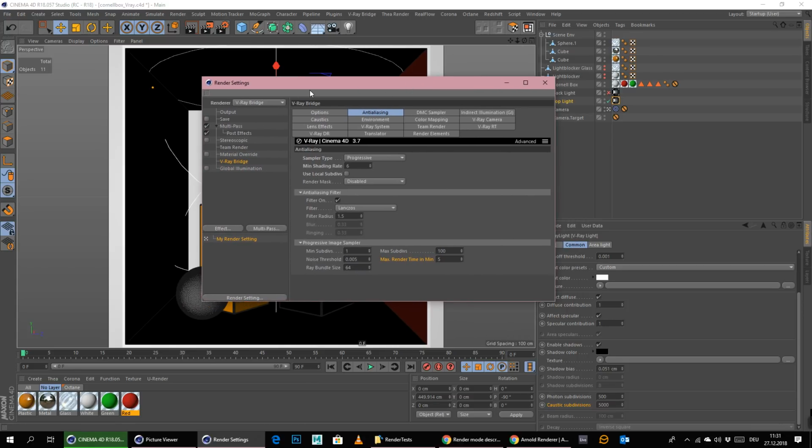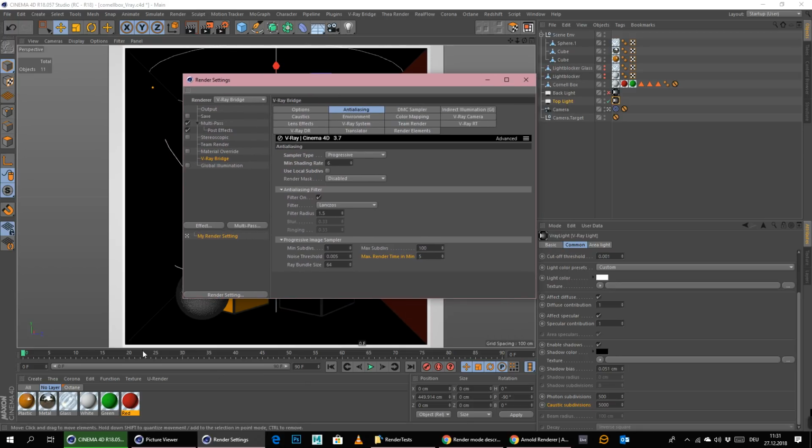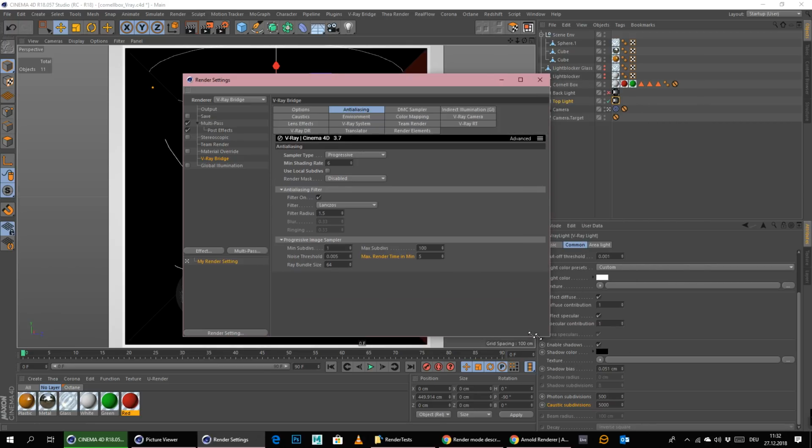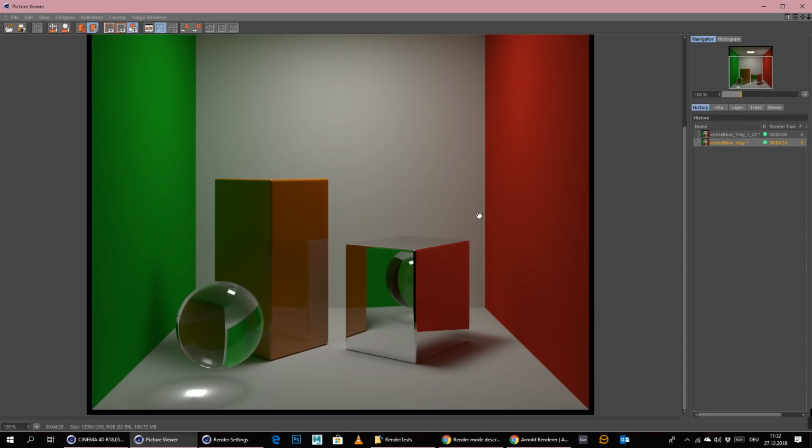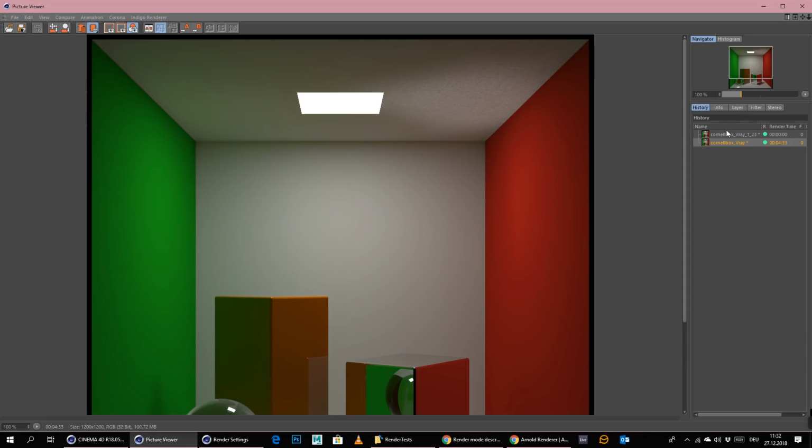This is why biased engines are really good as well, because you can speed up a lot of stuff. You can type in a lot of numbers to speed it up, and so on and so on. Sometimes even biased engines will give you a more accurate result than an unbiased engine, and vice versa, of course. So never say that a biased engine will not give you a realistic result or whatever. It's definitely the artist that achieves a realistic result in the end, and it's not the engine, really. Not in the year 2018 and soon 2019.